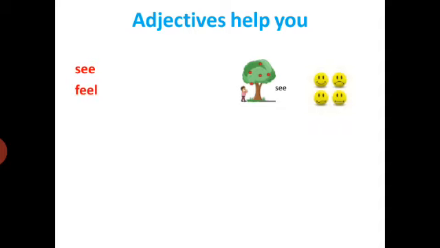Adjectives always help you to feel different emotions. For example, the adjectives sad, angry, happy, aggressive can tell you what the mood of the people mentioned in that story is. Then adjectives always help you to taste. For example, if there is a sentence, the boy is eating the sweet slices of mango. So you can also feel the same taste and sweetness of mango when you are reading the sentence.